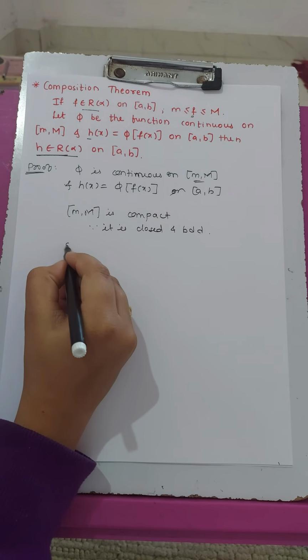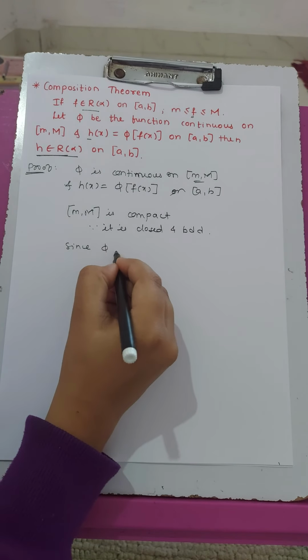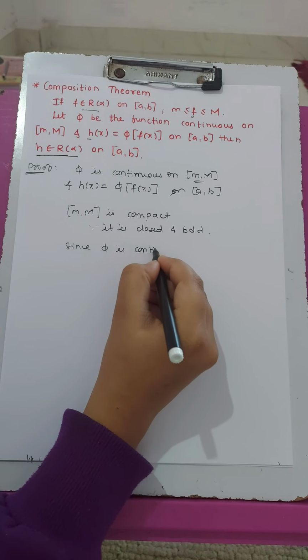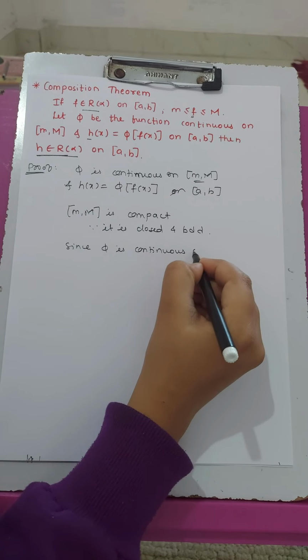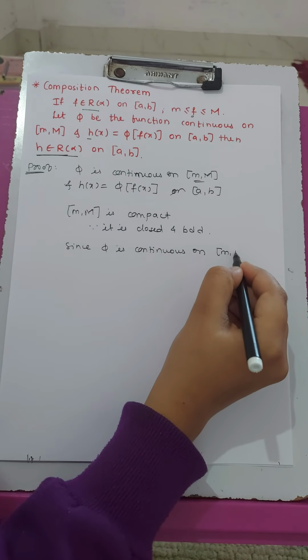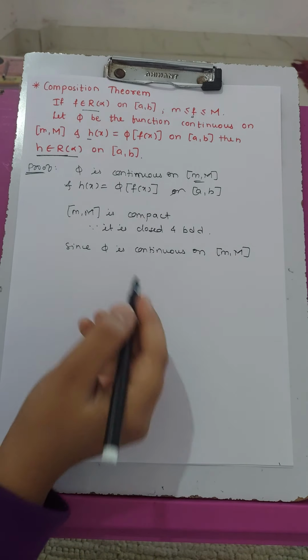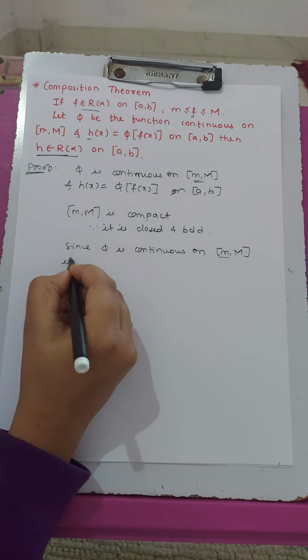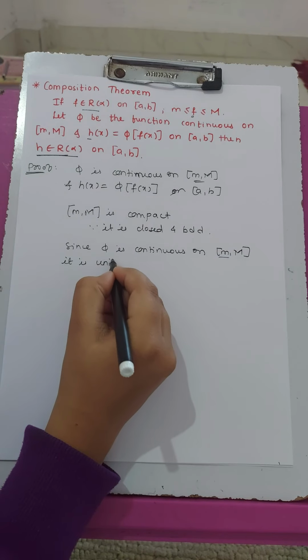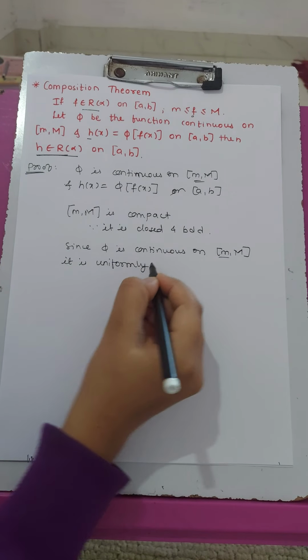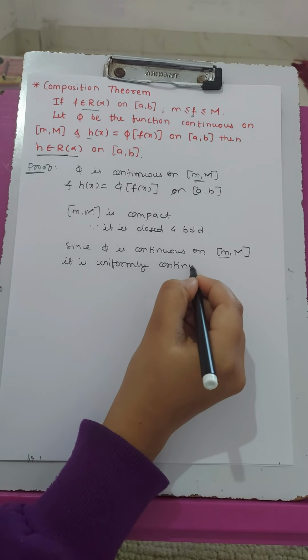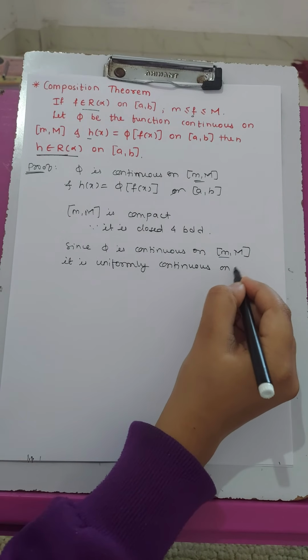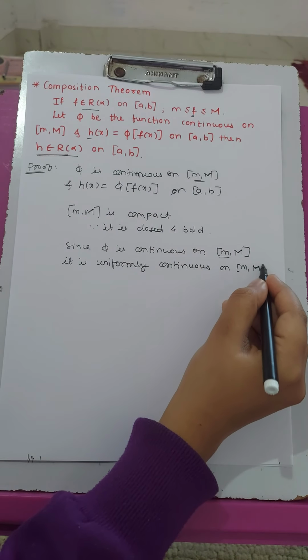Now since phi is continuous on interval m capital M, it is uniformly continuous on the same interval.